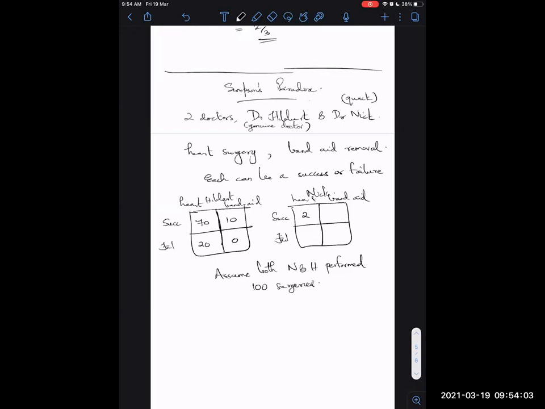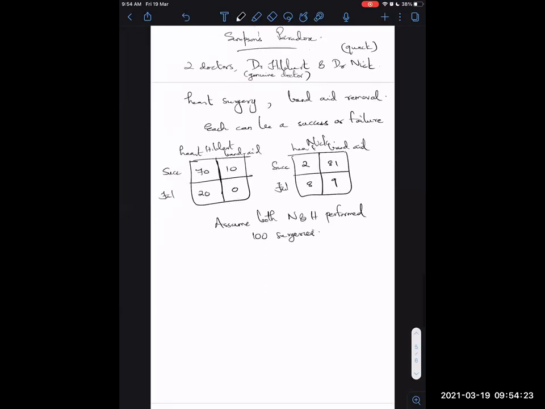Okay, and similarly these are the numbers for Nick. So 81 successes in band-aid removal and 9 failures there, and 2 successes with heart surgeries and then 8 failures. Okay, and both performed a total of 100 surgeries. Now the question is, what is the success percentage of both? Or another question would be, which doctor would you approach?